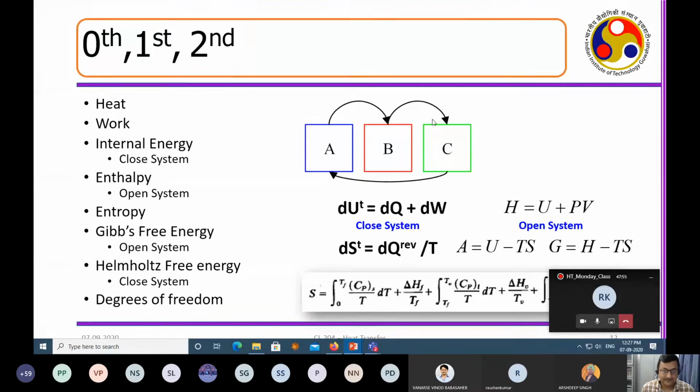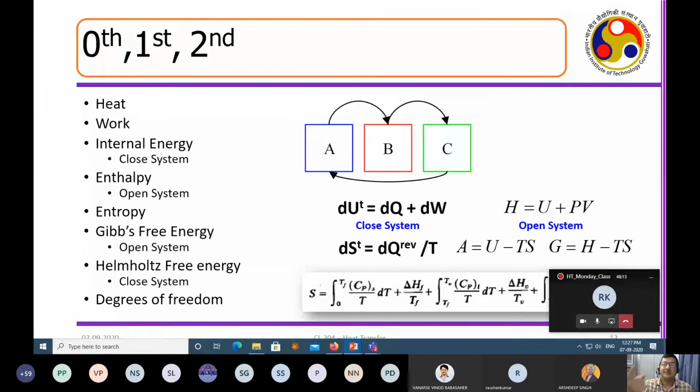So what is the statement of the 0th law? The 0th law tells us that, suppose you have a system where A and B are in thermal equilibrium. Thermal equilibrium means, suppose I have dipped my finger into hot water.